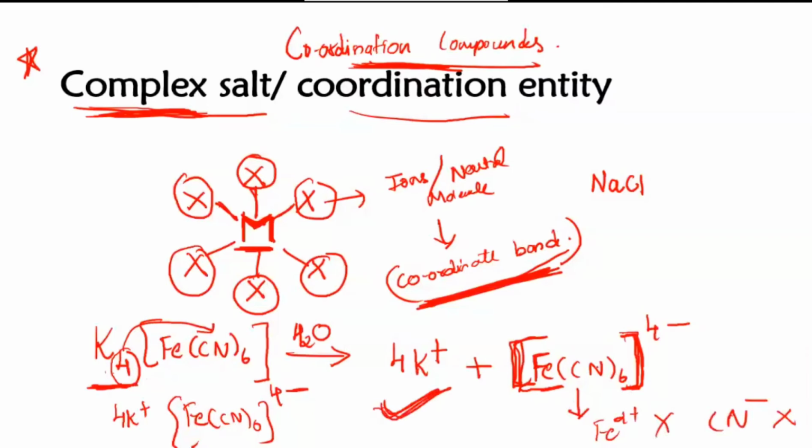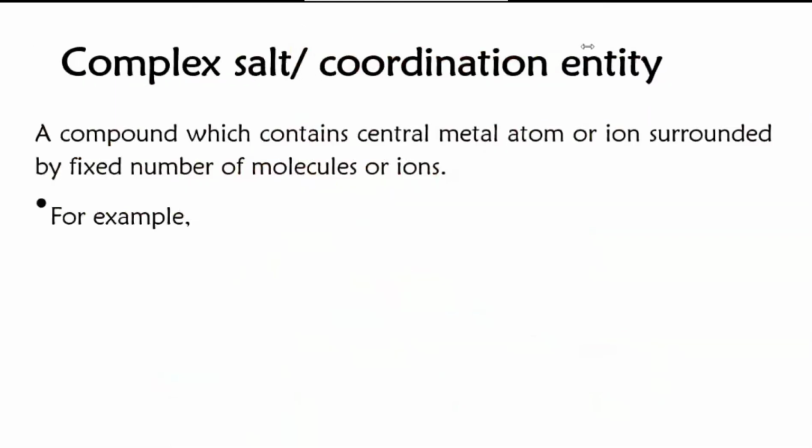If you do the inorganic salt analysis, that means here iron is tightly bound with the cyanide ion, making a complex. Such compounds which do not dissociate further and stay intact like that are called coordination compounds. The bonding between them is stronger and is not able to be broken by the water molecules. Such complexes are called complex salt or coordination compound. So you can write down now what are complex salt or coordination compound.